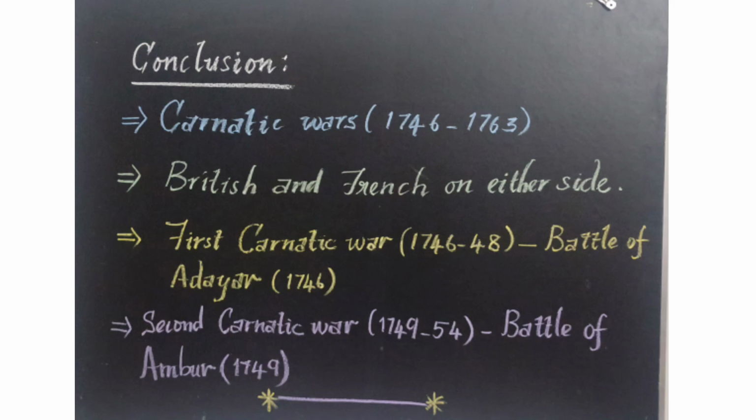So in both places, in the Battle of Ambur and the Battle of Adyar, the French got the success. The English seem to be at the back of the French. But later on, after the arrival of a great man, about whom I will say in the next class, the war turned in favor of the English. So let us see about that in the next class. Thank you, children.